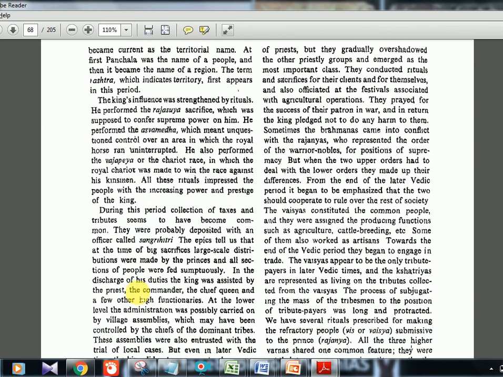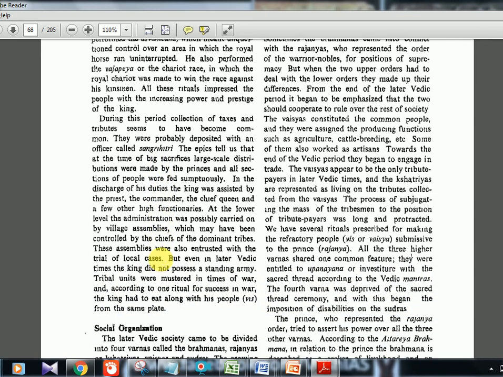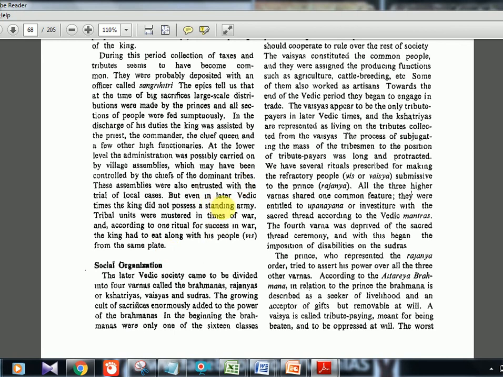Now during this period, collection of taxes and tribute seems to have become common. So tax collection started, and there is an officer called Sangrihitri, who collected taxes. In the Rigveda, there is no tax collection, no officer for taxes, and no judicial system, but there was a spy system, because theft was there and cows were being stolen. But now the system has changed. Now there is a tax officer called Sangrihitri. Then, the king will be assisted by the queen and other functionaries like the commander and priest. There are assistants, or other officers also below him, other positions under the king. So that is about the king and the polity structure.